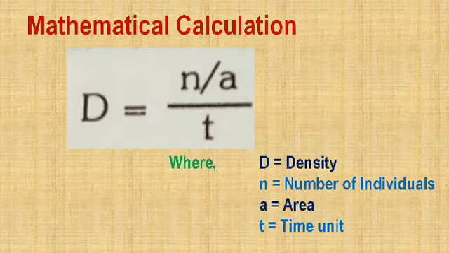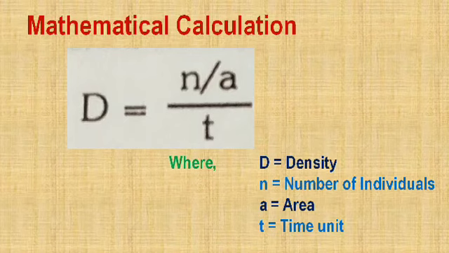Then the mathematical calculation. Mathematically, it is calculated by d equals n by a divided by t, where d is density, n is the number of individuals, a is area, and t is the time unit.